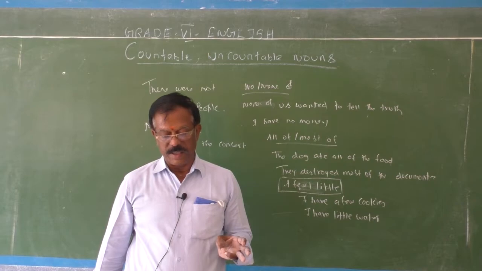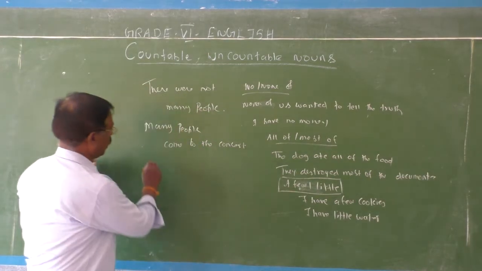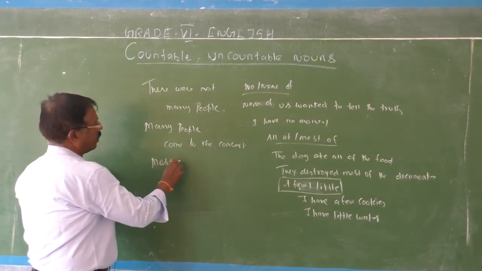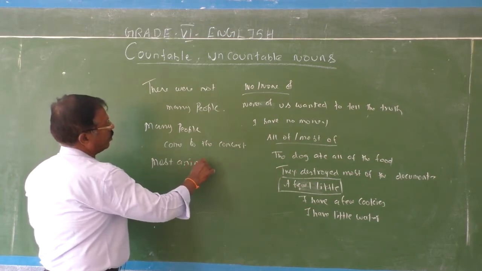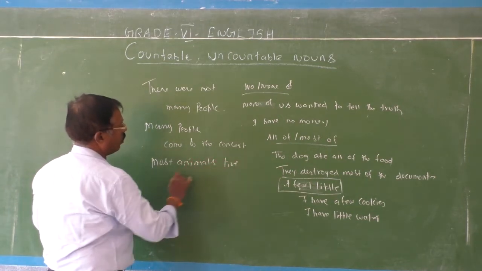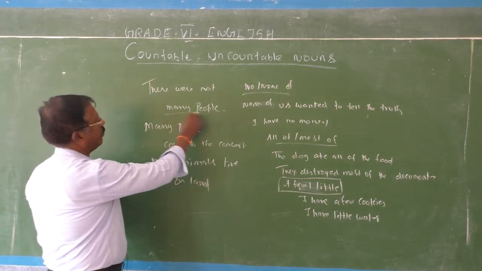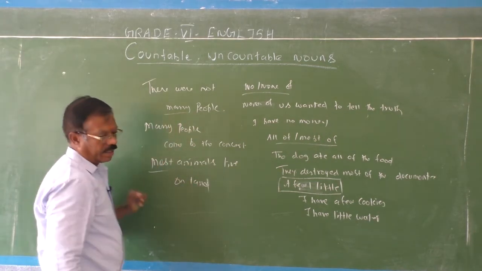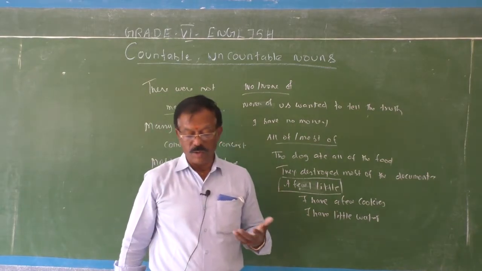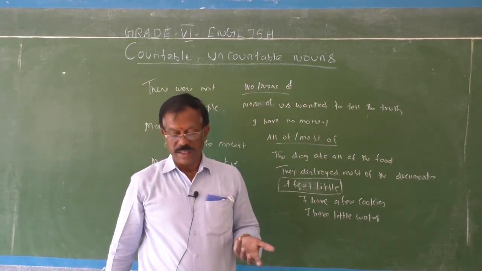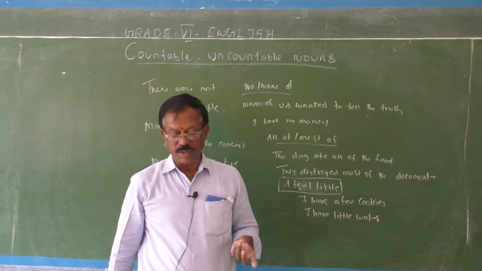Most animals live on land. Most animals, almost all, live on land. Okay, so many, most, and the most.